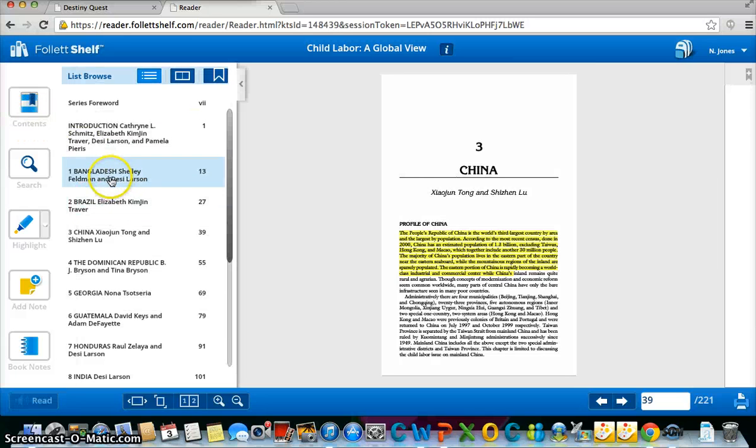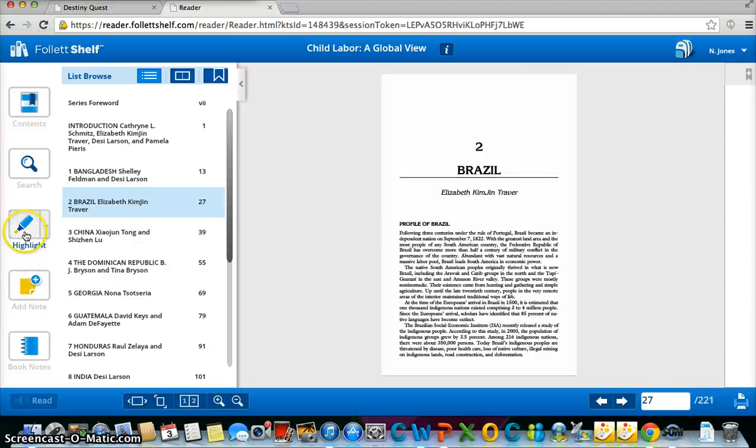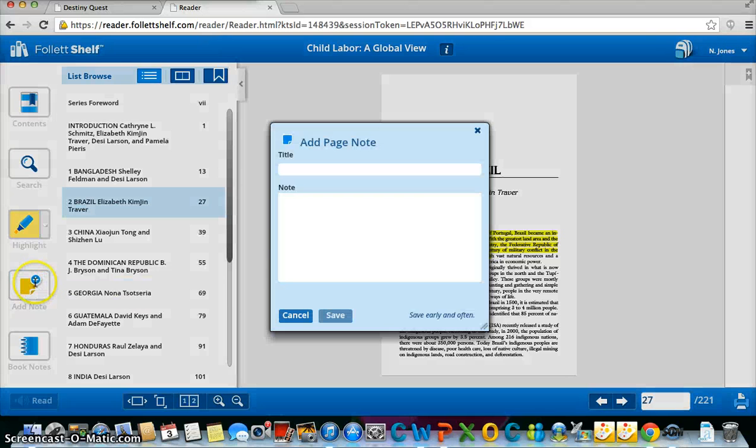As you can see, there are different topics based on different regions or areas. You might choose Brazil as far as child labor or child labor laws. A cool thing about this is that you can highlight important pieces of text, and you can also add notes as well. So you could type in your information there and save it.